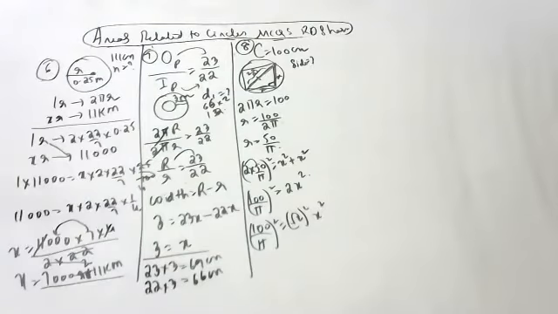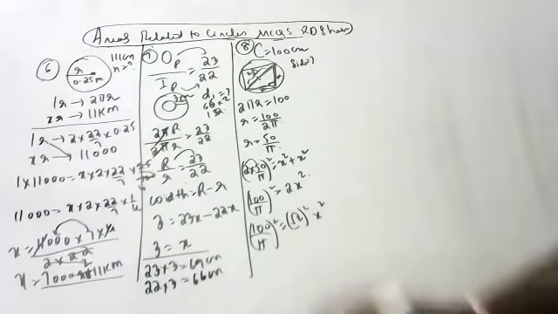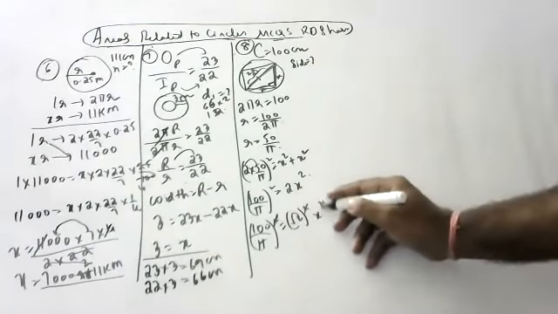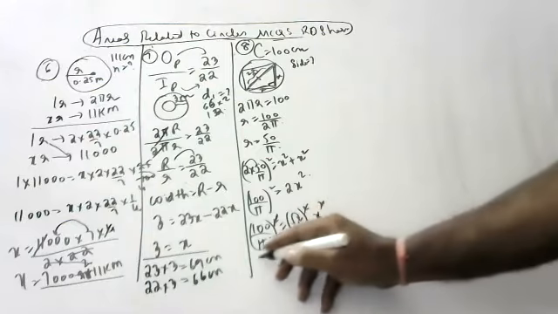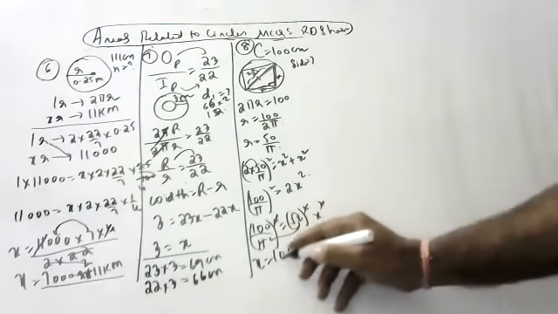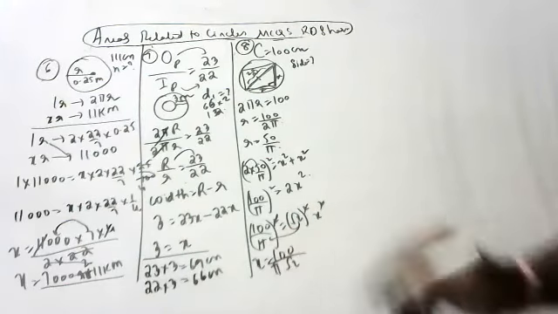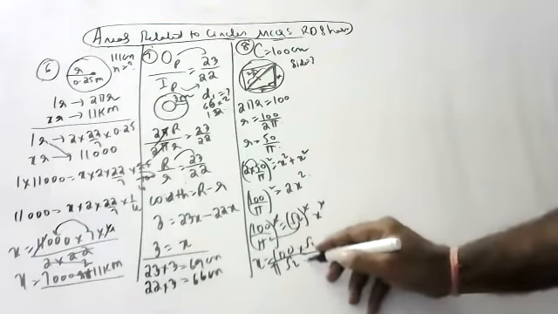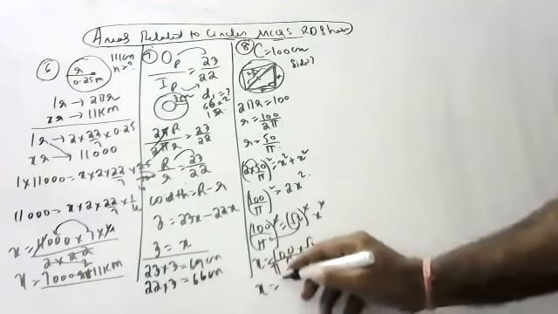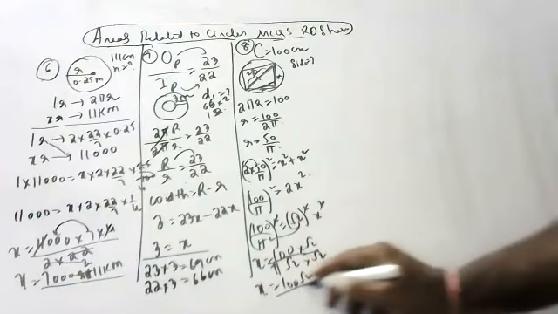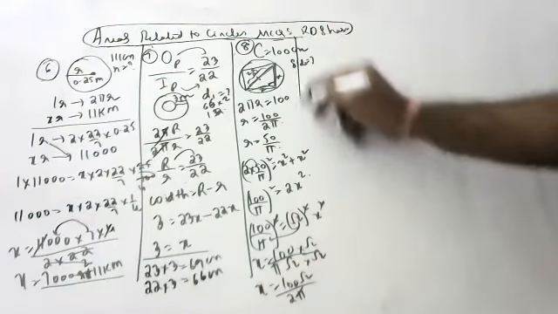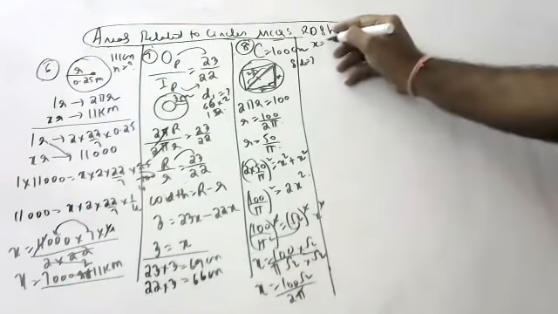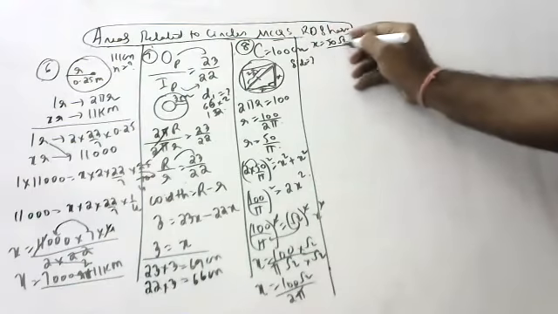Children, 2 I am writing as root 2 whole square, so that the calculation will become easy for you. Square, square cancel. So root 2 goes down. X is equal to 100 by pi root 2. On rationalizing, multiply by root 2 by root 2. So how much will it become? X is equal to 100 root 2 by 2 pi. If you do 100 root 2 by 2, x is equal to 50 root 2 by pi.